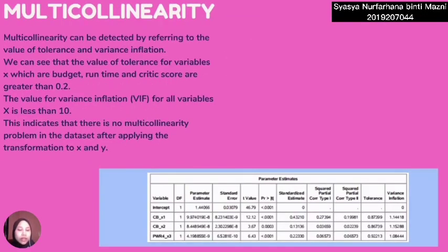Lastly, the fifth one, the multicollinearity. Multicollinearity problem can be detected by referring to the value of tolerance and variance inflation factor. We can see that the value of tolerance for variables x, which are budget, runtime, and critic score, are greater than 0.2. Meanwhile, the value of variance inflation factor, VIF, for all variables x is less than 10. This indicates that there is no multicollinearity problem in the dataset after applying the transformation to x and y.